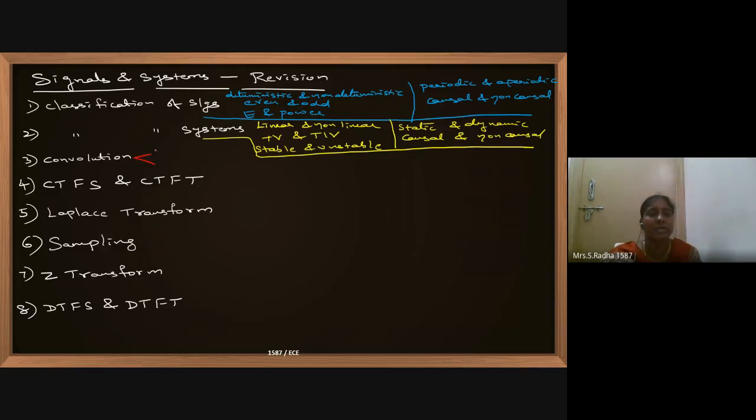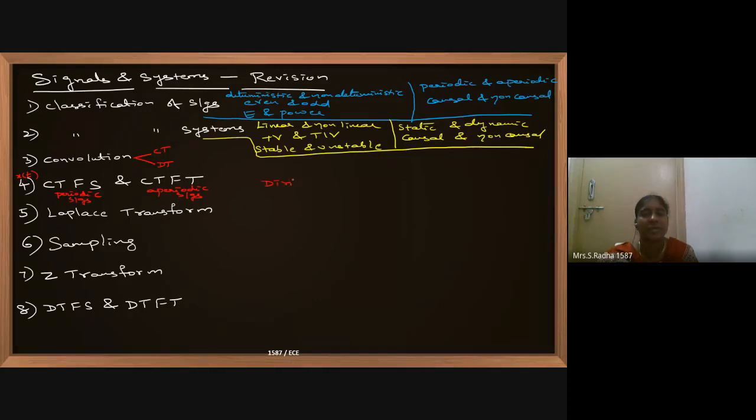Convolution, we had continuous time, discrete time. Tabular method is there. Then discrete time, how to calculate the convolution, you kindly check it. And coming to CTFS, this is for periodic signals, and for x of t only we can apply it. And CTFT, this is for aperiodic signals.